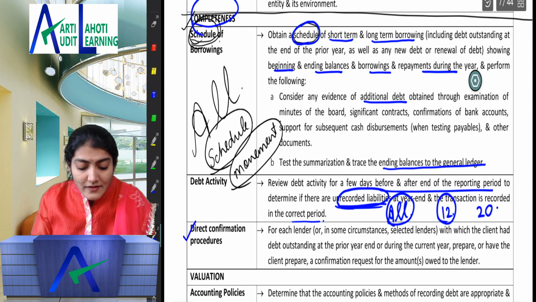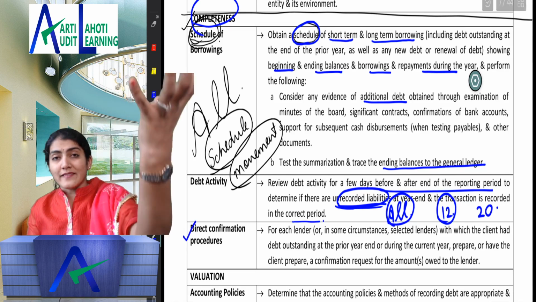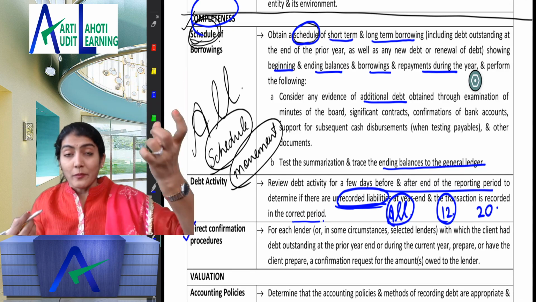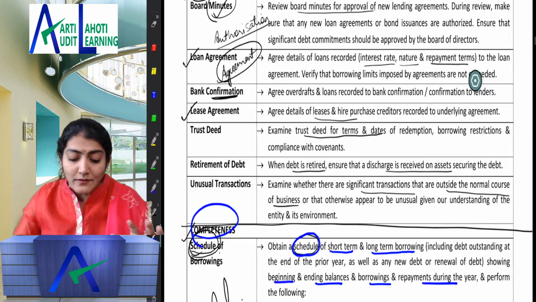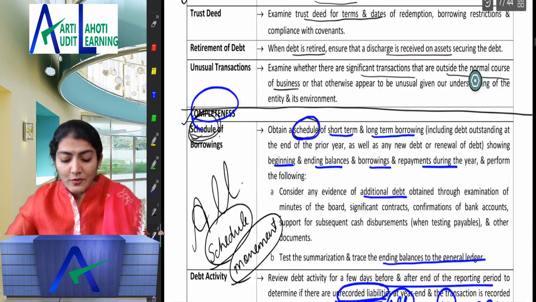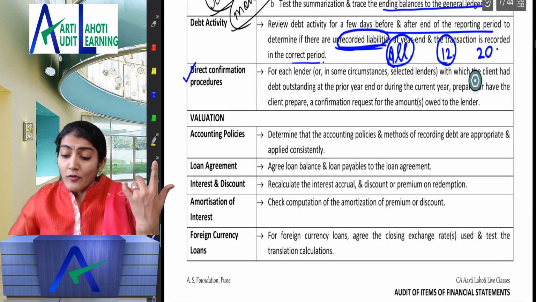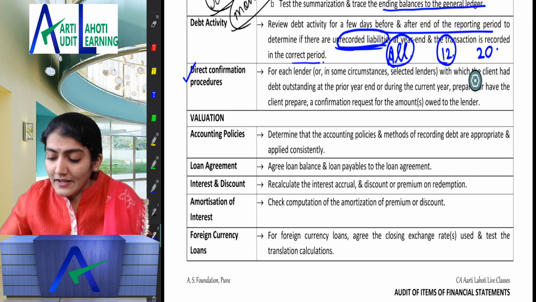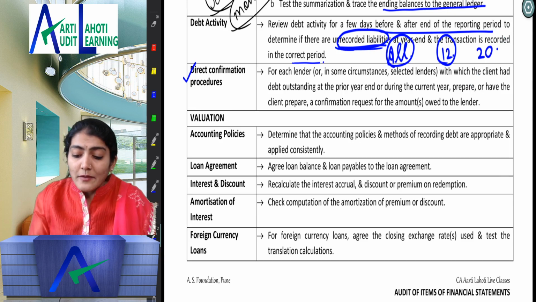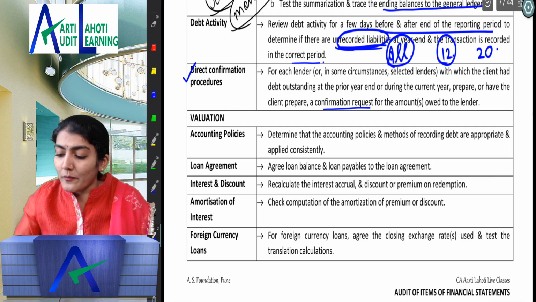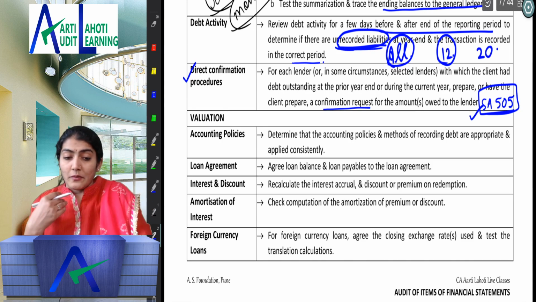And for this, the same procedure you perform for existence, you can also obtain the confirmation. Even in existence we talk about confirmation, so here also we are talking about the audit procedure for the confirmation. For each lender with which the client had debt outstanding at the prior year end or during the year, prepare or have the client prepare a confirmation request. You can always mention over here, following the procedures laid down in SA 505, External Confirmations.